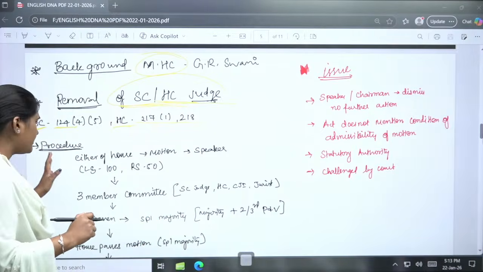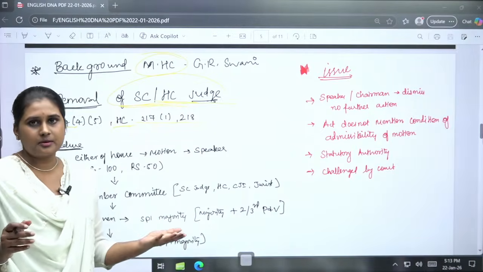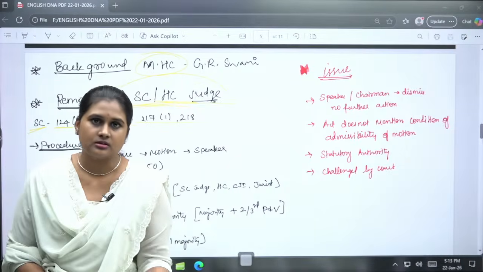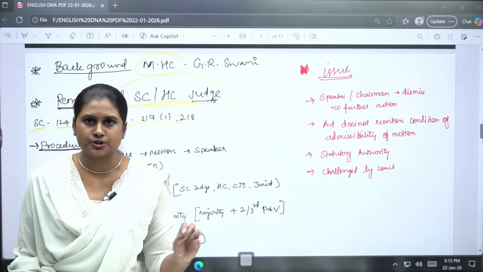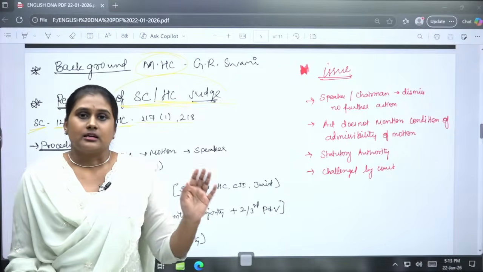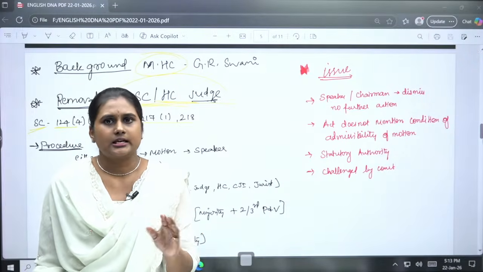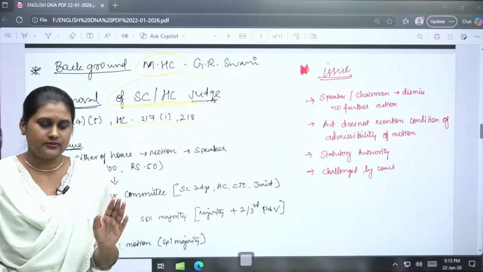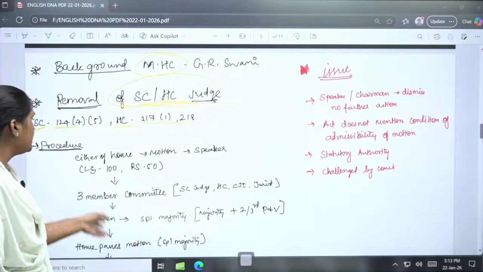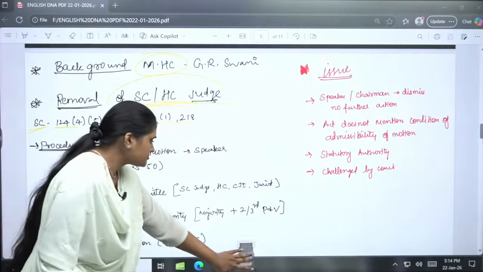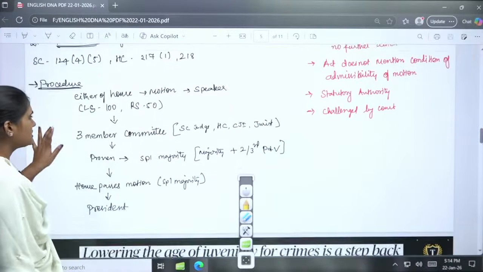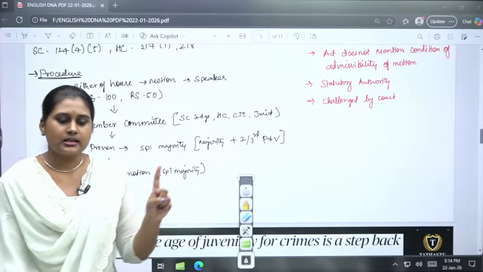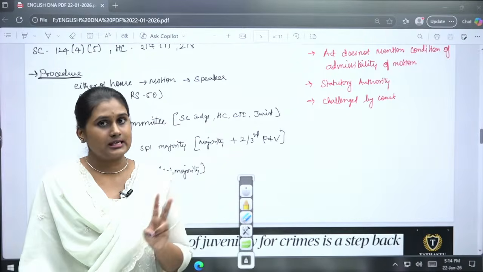Okay. So what we will do is, either of the houses can give the motion. If it is Rajya Sabha, at least 50 members have to give the motion to the chairman, or else if it is Lok Sabha, at least 100 members should give the notice to the speaker. So that was the first step. Next, the speaker has two actions here: either he can approve this notice or he can deny the notice.